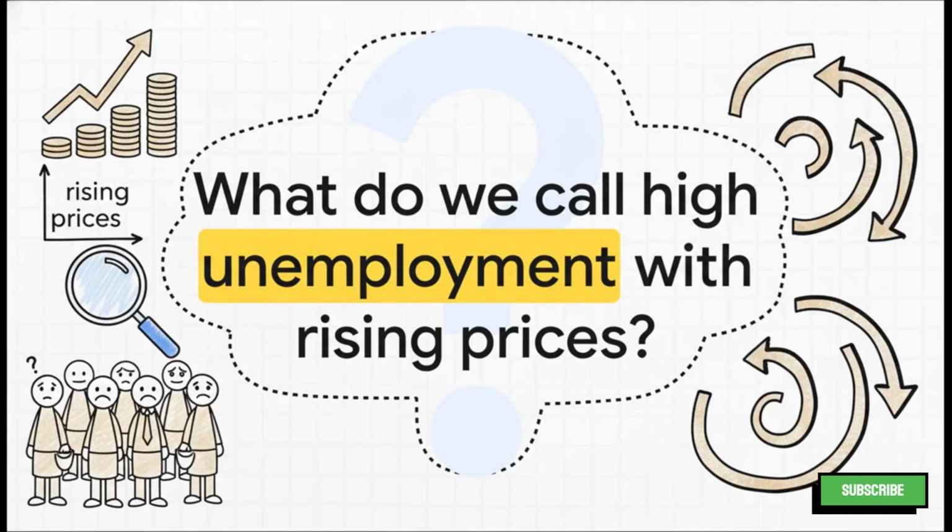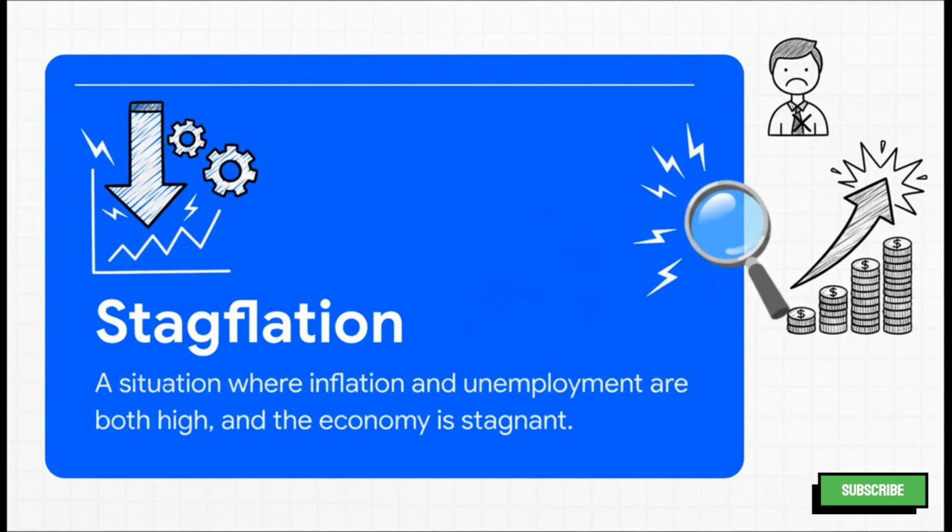Our next question is about an economic situation we've heard discussed quite a bit in recent times. What do you call a situation where you have unemployment and rising prices at the same time? This situation is called stagflation. It's a combination of stagnation and inflation. So the economy isn't growing, unemployment is high, and prices are going through the roof. It's a really challenging situation for any economy to be in.